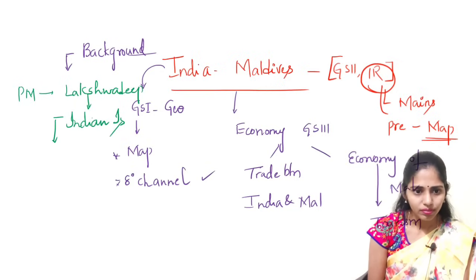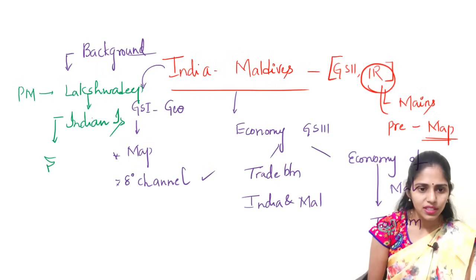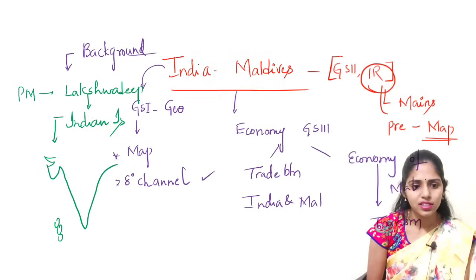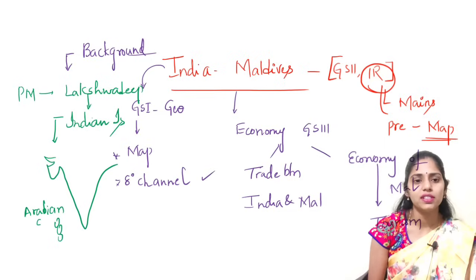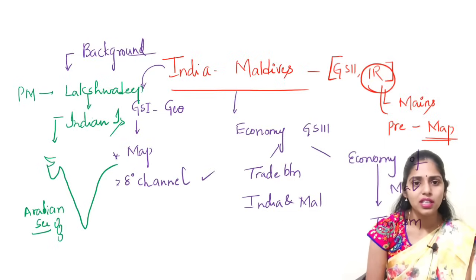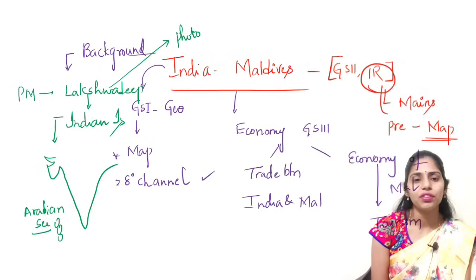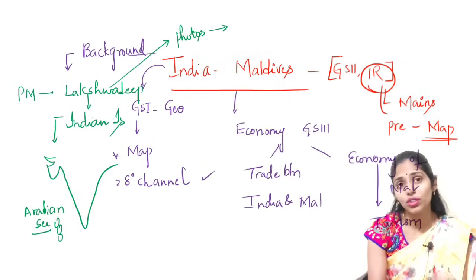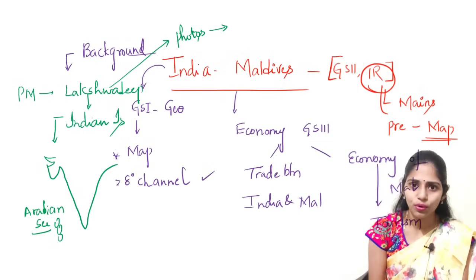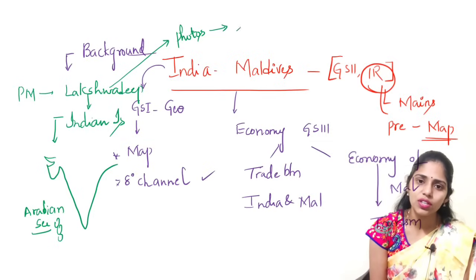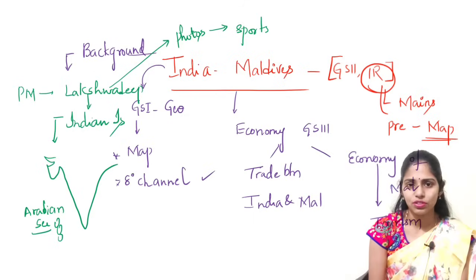Where is it located? In the Arabian Sea, we have this Lakshadweep Island. In his visit, our Prime Minister posted photos in social media, and he said that if you want to have adventurous sports, you can visit this Lakshadweep.